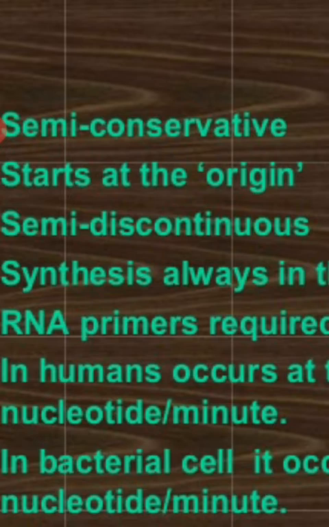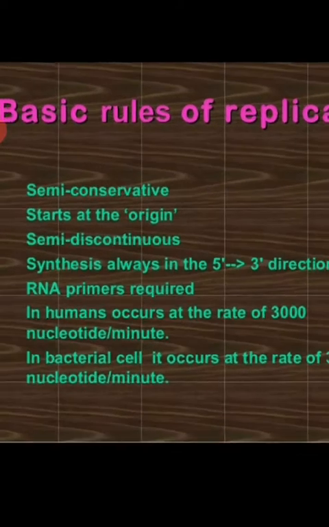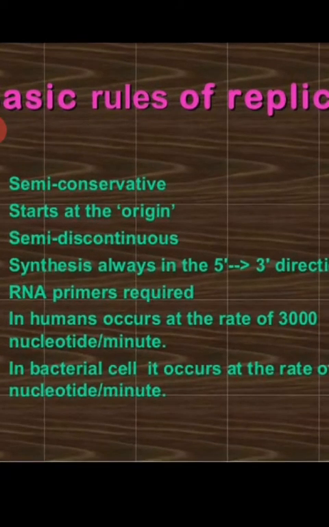The other is synthesized in the form of fragments called Okazaki fragments, on the lagging strand. The synthesis is always in the 5' to 3' direction, because DNA polymerase needs a free 3' OH group. So the RNA primer provides the free 3' end for the DNA polymerase to add new nucleotides.